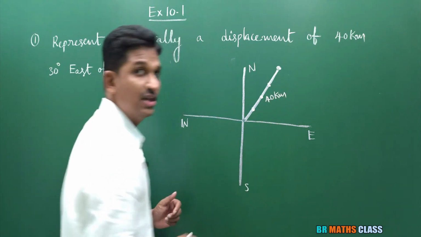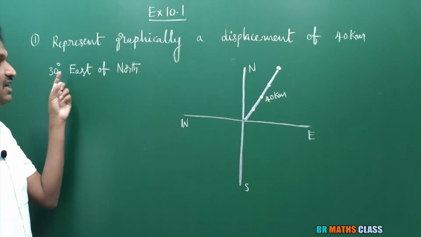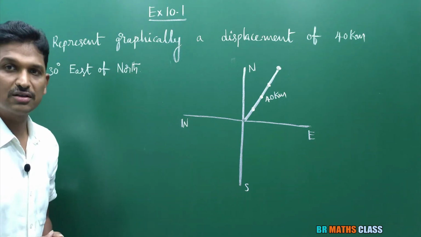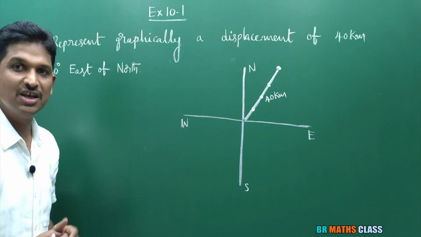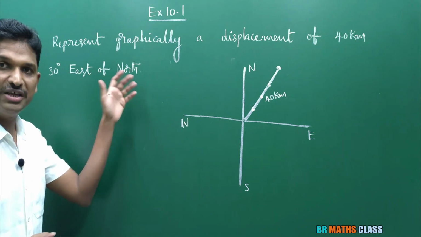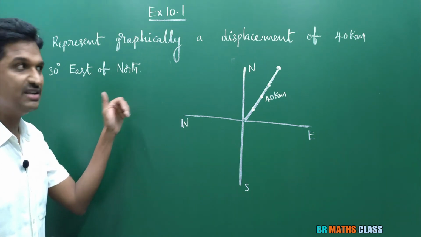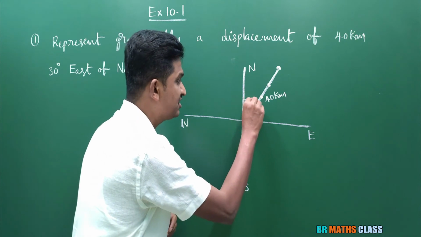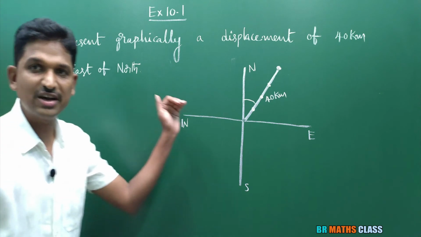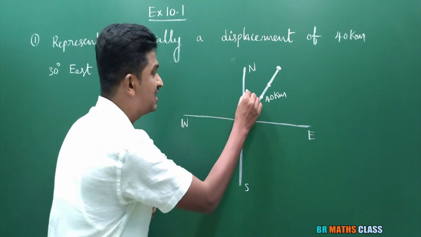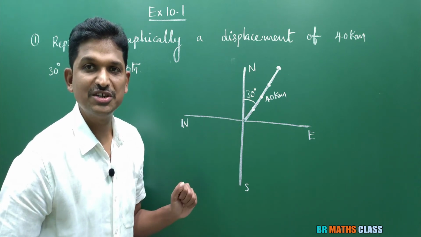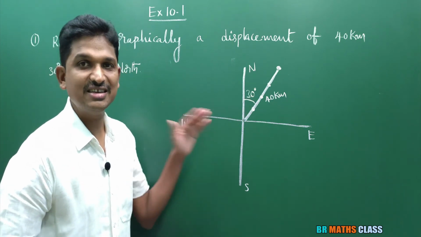Now further, what is the direction? 30 degrees east of north. Many students get confused here. East of north means from north you need to move towards east. So this angle, from north to east, is 30 degrees. So I represented the displacement of 40 kilometers at 30 degrees east of north.